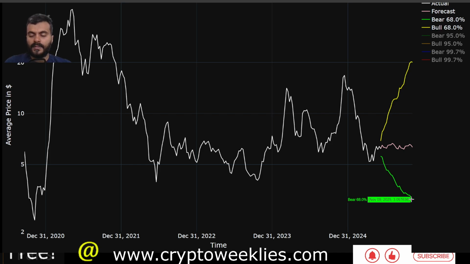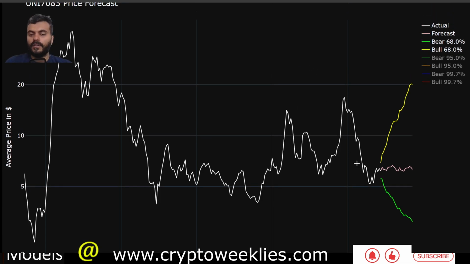The bear case for this model, in the next 6 months the price could go somewhere between $3 and $6 if the prices were to stay bearish over the next 6 months. All in all, the directionality case says that all things equal, the price has a tendency to spend a lot of time in this range. So that's why there is no clear indication if the prices have to go up with time or down with time per this model.